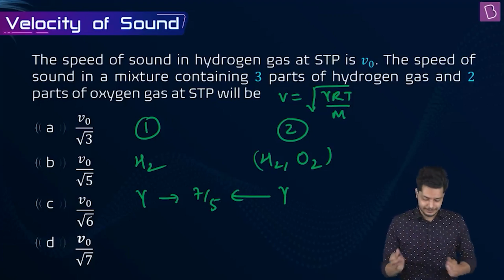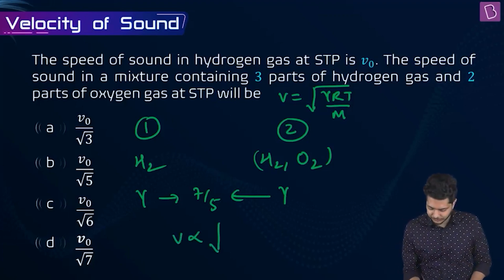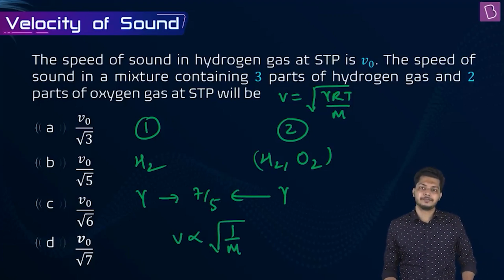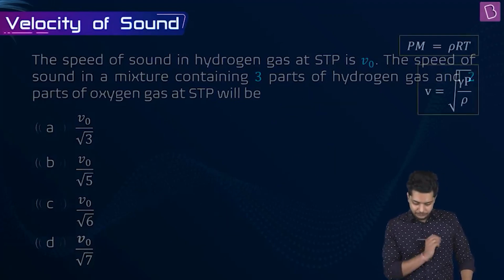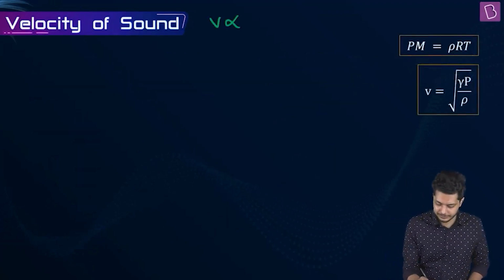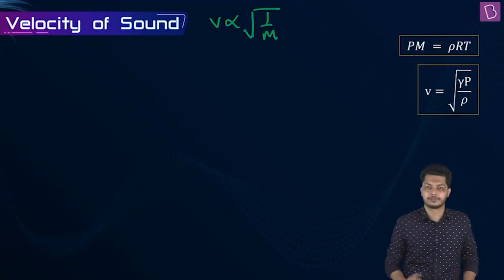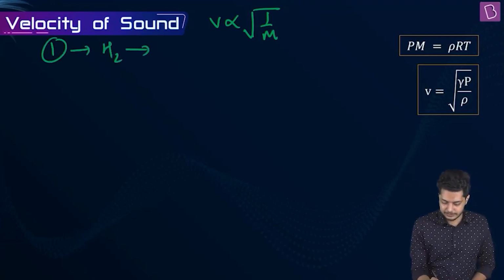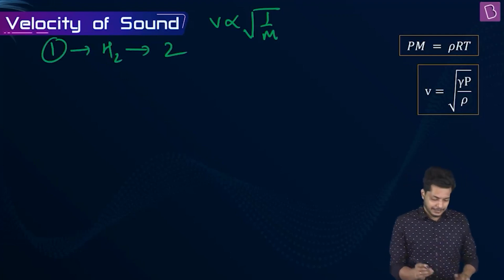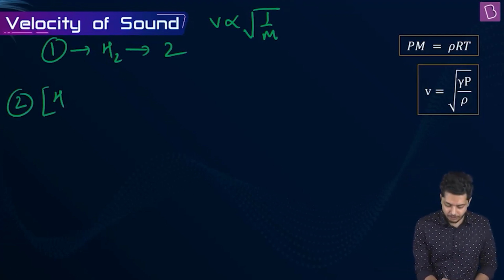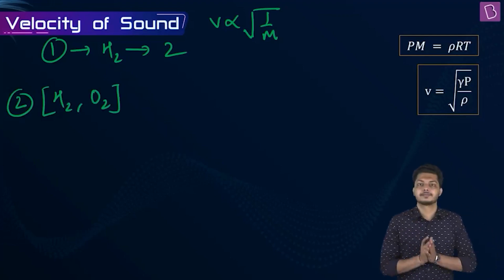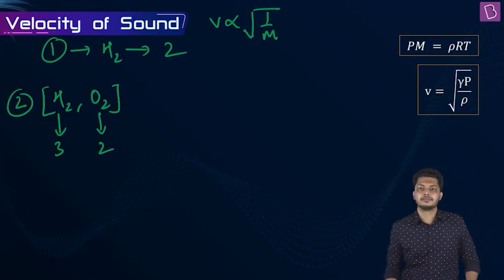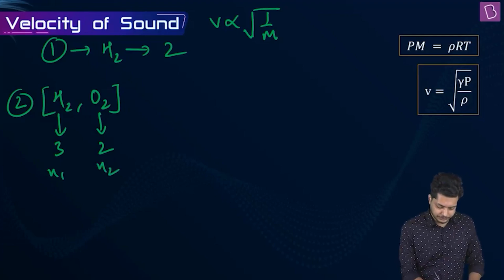So what we are left with? V is proportional to root over of 1 by m, where m is our molar mass. Correct? All right. So moving ahead with this equation, V is proportional to 1 by root m. Now in case 1, where we have hydrogen gas, the molar mass is 2, right? In second case, we have a mixture of hydrogen and oxygen gases. Number of parts for hydrogen is 3, for oxygen is 2. Let's say this is N1, this is N2.